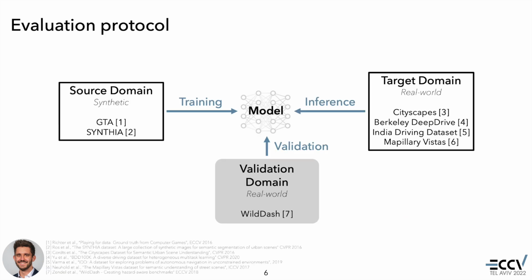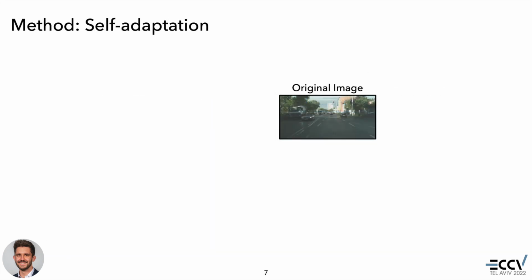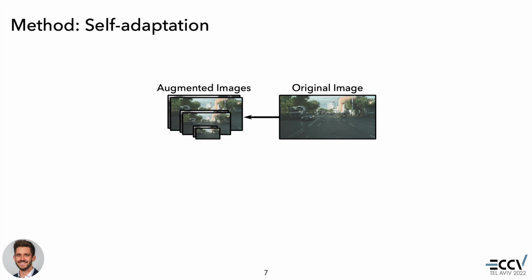We chose WildDash as our validation set, which bears closer visual resemblance to the target domains, while still having a distinct distribution from the test domains. We train a model on the synthetic datasets GTA and Synthia, and evaluate on 4 different test domains, namely Cityscapes, BDD, IDD, and Mapillary. Based on the original test image, we create a mini-batch of augmented samples by using multiple scales, horizontal flipping, and grayscaling.